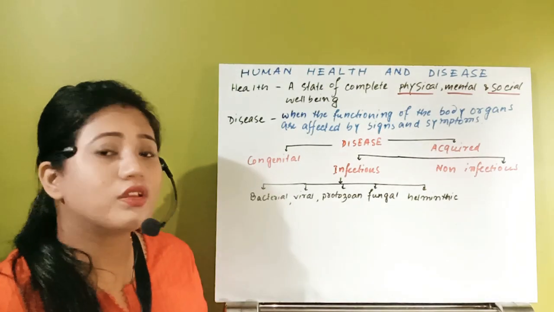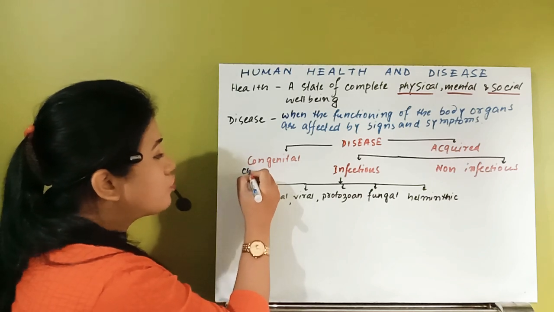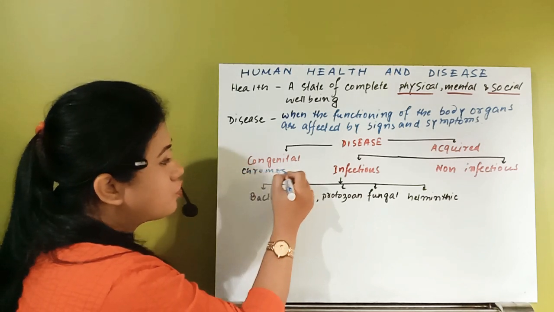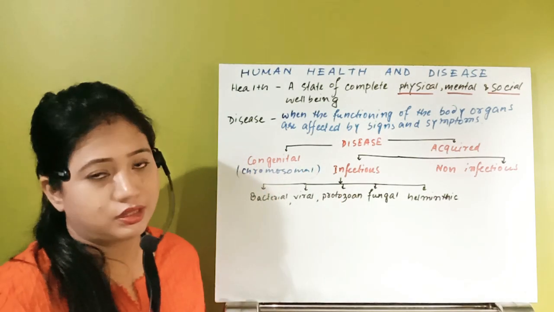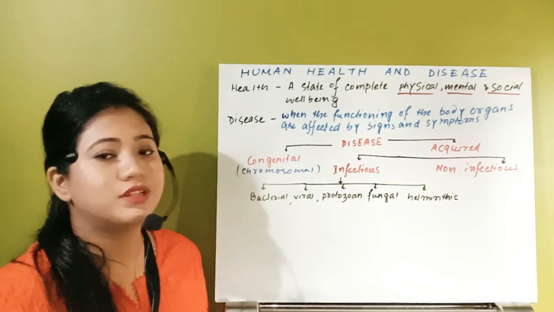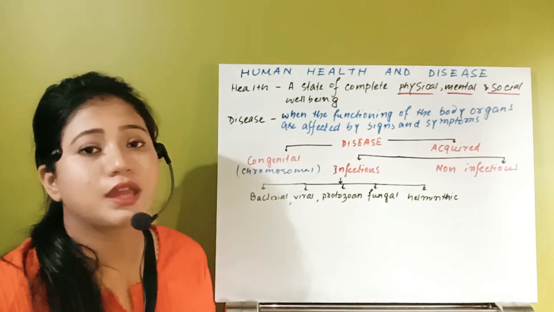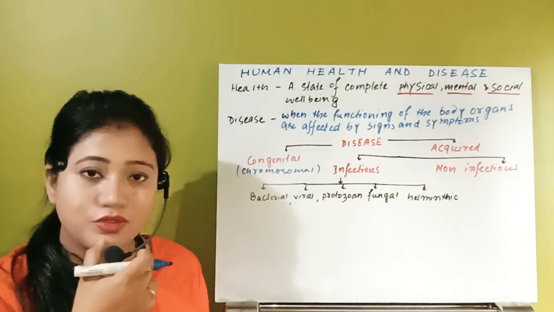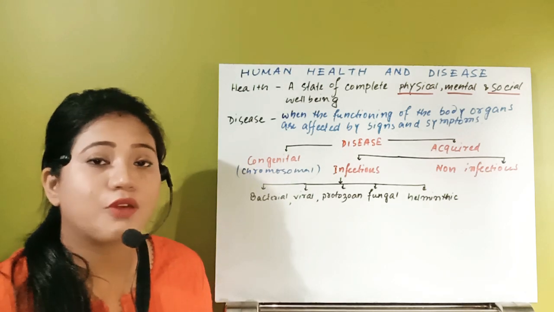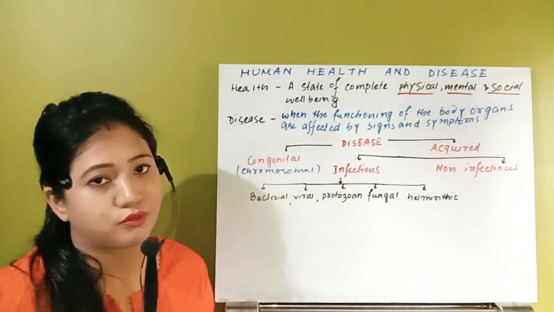So what are the congenital types of disease? There are actually the different types of chromosomal disorders. Those chromosomal disorders are present right from birth, so he will have these congenital diseases from birth. That can include different types of chromosomal disorders like Down syndrome. So in Down syndrome, what happened? There is an extra chromosome in the 21st set of chromosomes.